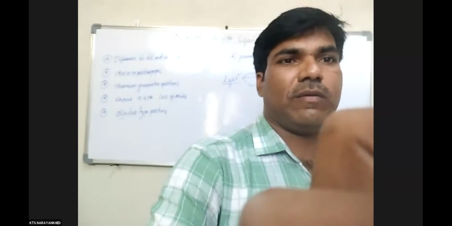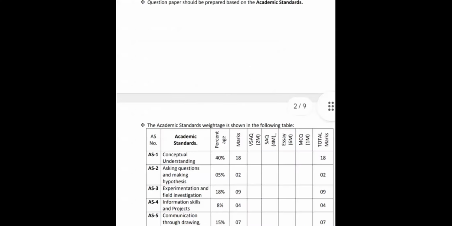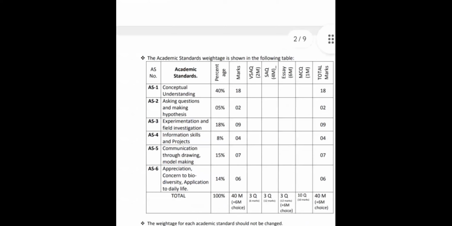So the weightage is based on conceptual understanding and academic standards. AS1 how much percentage, AS2 how much percentage, AS3, AS4, AS5, AS6, how many marks they gave.